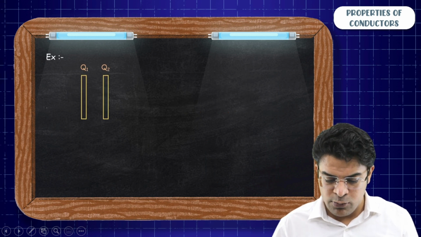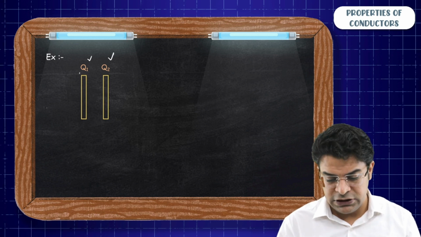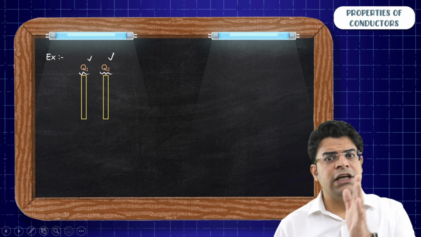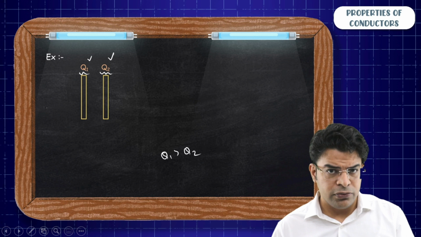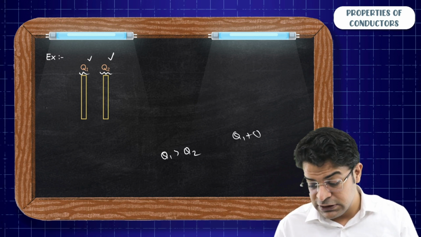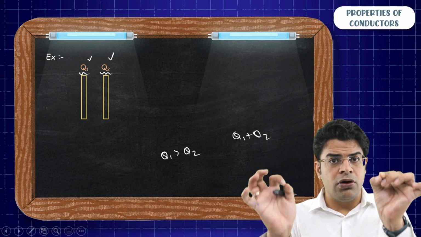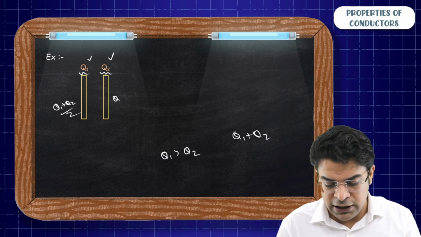Now let's see one more example, but this time in terms of variables. If we have got 2 plates with charges Q1 and Q2, now, how will the charge be distributed? So, for the sake of understanding, assume Q1 to be greater than Q2. You will say, sir, first of all, find out the net charge, Q1 plus Q2. This is the case of a capacitor, important. Now, distribute the net charge equally over the outermost surfaces. So, here you will get (Q1 plus Q2) by 2. Here you will get (Q1 plus Q2) by 2.